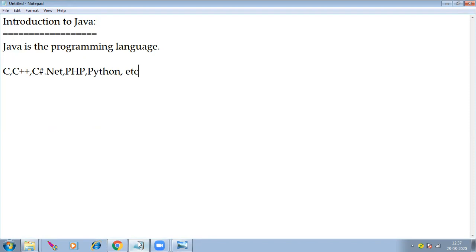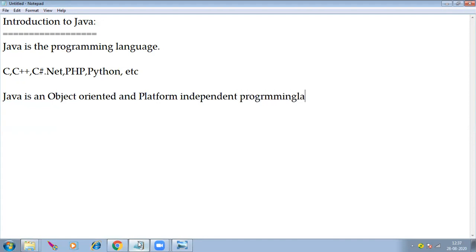So Java is an object oriented and platform independent programming language. What is object oriented programming? Let me discuss briefly here.